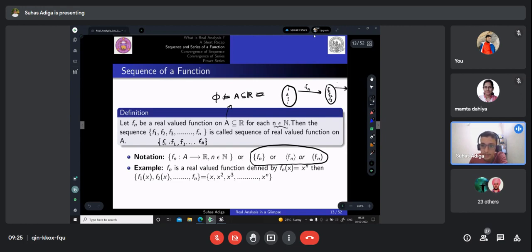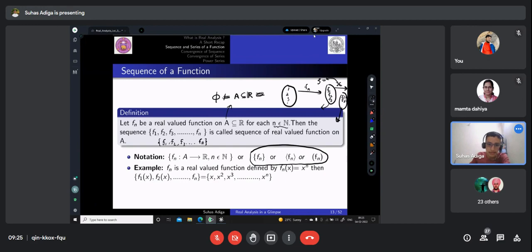Now again, if I operate this with x, if I give it x, then this will give me a set of f1 of x, f2 of x, f3 of x and so on. So if I say this x is equal to 3, let's say, then this sequence will be f1 of 3, f2 of 3, f3 of 3 and so on, right? So then this is actually leading me to a sequence of real numbers, but here it is a sequence of functions. You obtain a sequence of real numbers because you are defining x to be something, right?